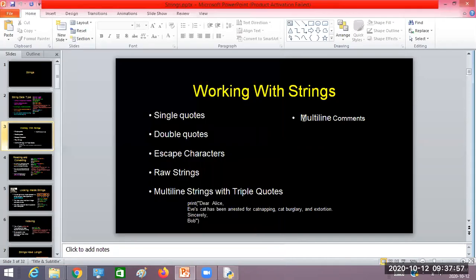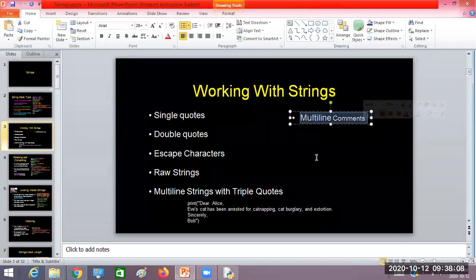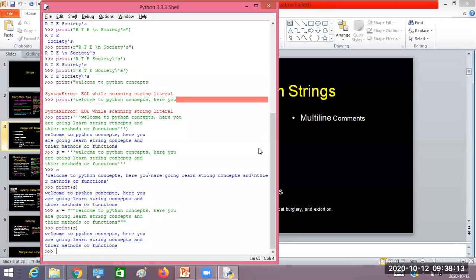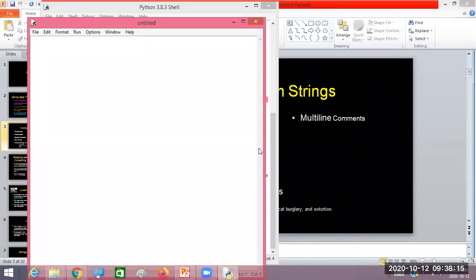Then one more thing, another speciality of triple quotes is that you can use the content in triple quotes as a multi-line comment. What does multi-line comment mean? For example, I'll go to the program. If I want to write a single-line comment, I use the # symbol to write a comment line. So this is a single-line comment.